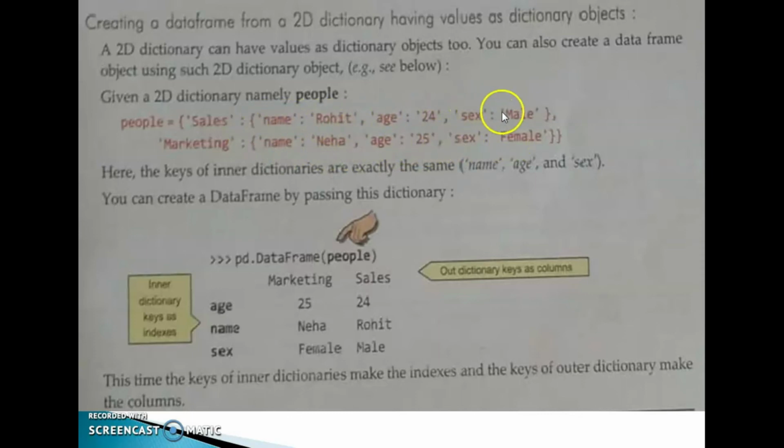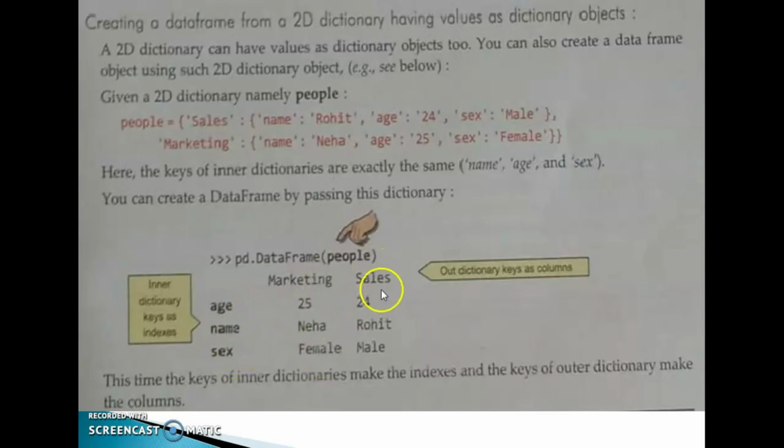This one is the inner dictionary. In this inner dictionary, all the keys are exactly the same, that is, name, age and sex. You can create a data frame by passing this dictionary, that is, pd.DataFrame(people). We are passing the dictionary object to this data frame. Clear? So we can see an output like this.